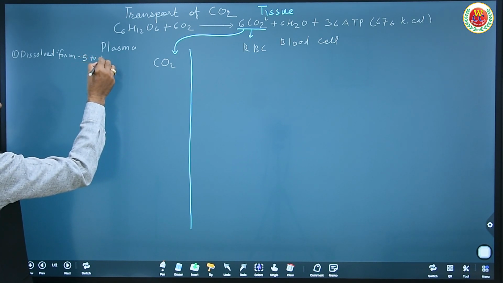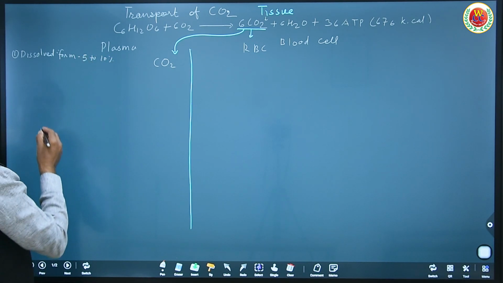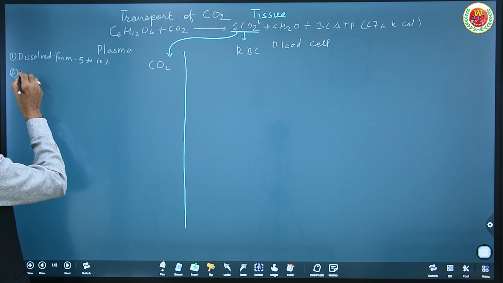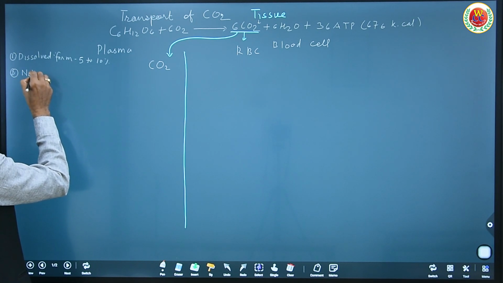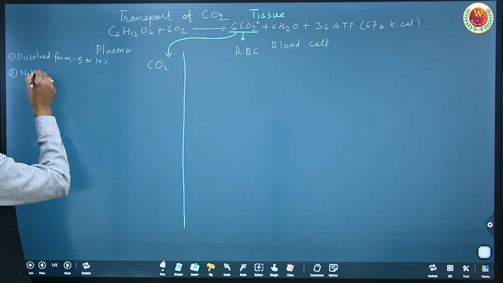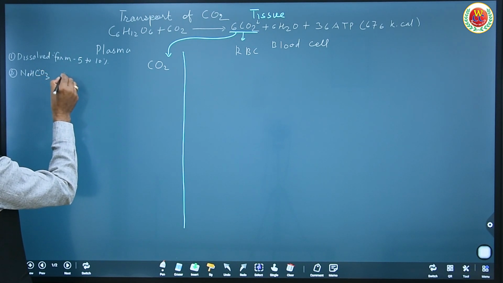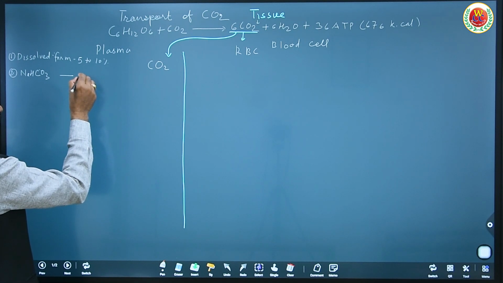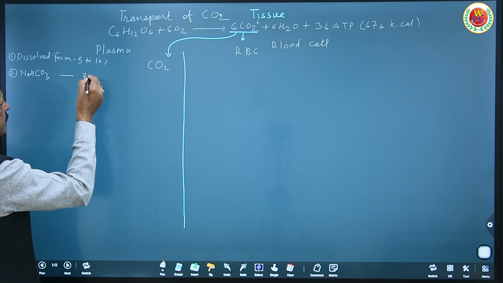Second, it is transported in the form of sodium bicarbonate, 70 to 80%, about 75 to 80%.